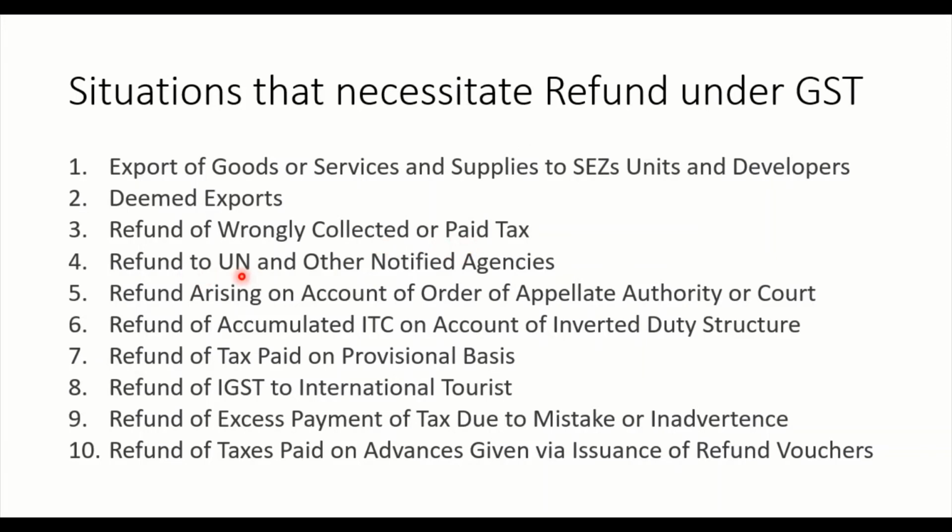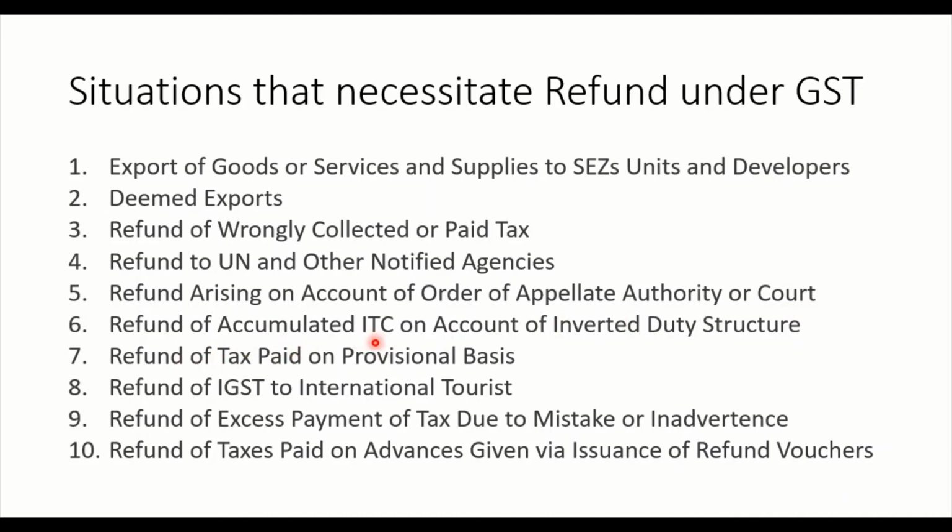Refund to UN bodies, okay, United Nations and any other notified agencies. Notified, who notifies this? The GST Act or the GST Council has to notify, right? So there is a list, and that list includes these UN bodies. And then refund arising on account of an order of an appellate authority or court. Appellate authority is as good as your court, where you appeal saying that you are paying extra taxes according to the GST Act, right? So on account of such an order given by the appellate authority or court, you are going to get the refund.